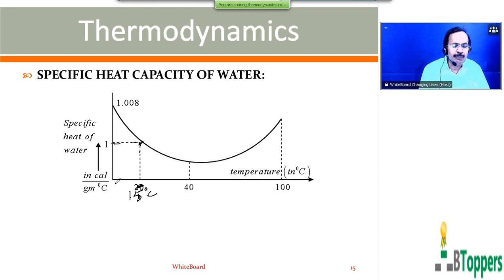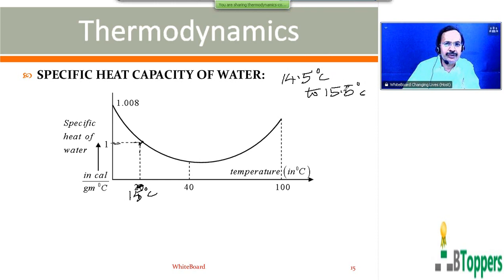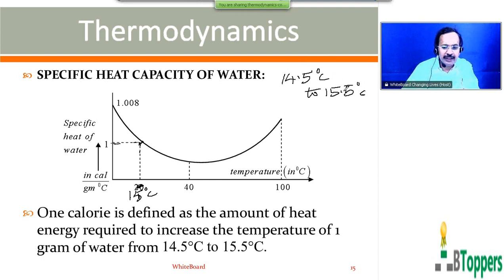So 1 calorie is defined as the amount of heat energy required to increase the temperature of 1 gram of water from 14.5 degrees centigrade to 15.5 degrees centigrade. Next I am going to show you the standard definition of calorie on the screen. Those who want to copy this graph can take a pause and copy the graph. It's given in the textbooks also. So 1 calorie is defined as the amount of heat energy required to increase the temperature of 1 gram of water from 14.5 degrees centigrade to 15.5 degrees centigrade. Those who want to copy the notes, please take a pause and finish writing the notes up to here.